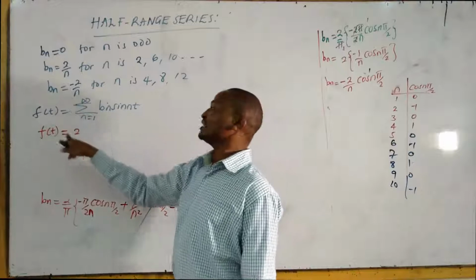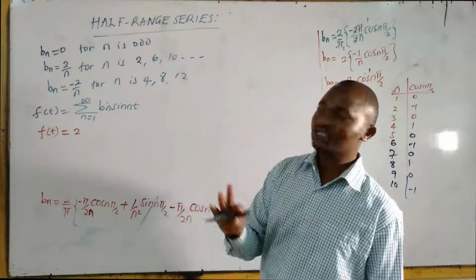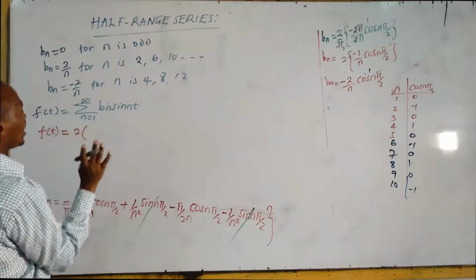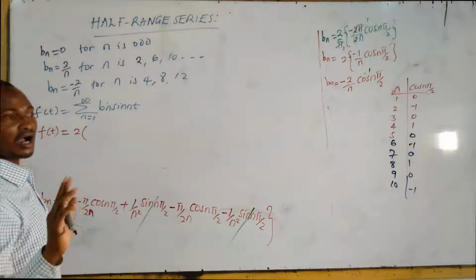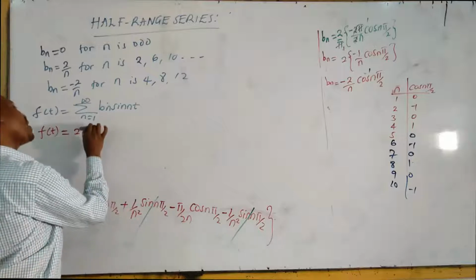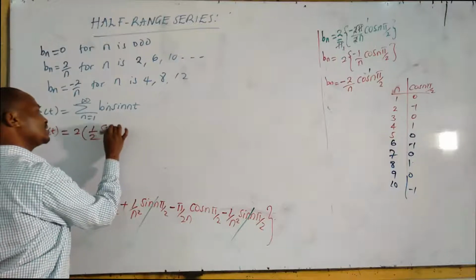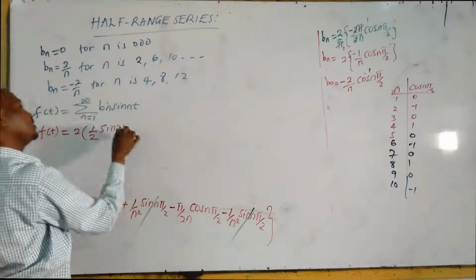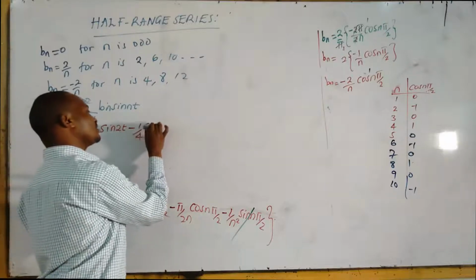This n, you cannot have it outside because it will be changing. Whatever will not be changing is what we usually have outside the bracket. I will not have sine t because all the odd terms are 0. I'll start from 2. So it is 1 over n, in our case n is 2, sine 2t. 4 is negative: negative 1 over n, in our case n is 4, sine 4t.